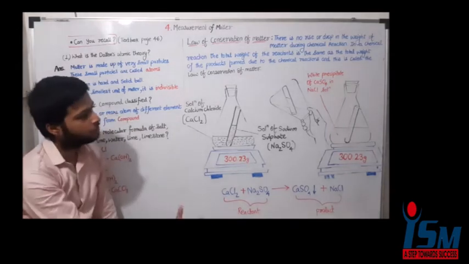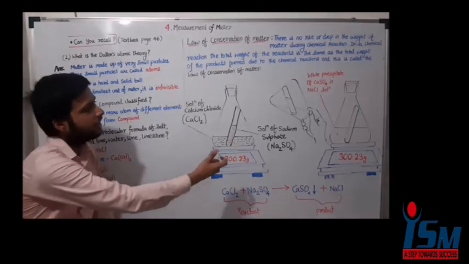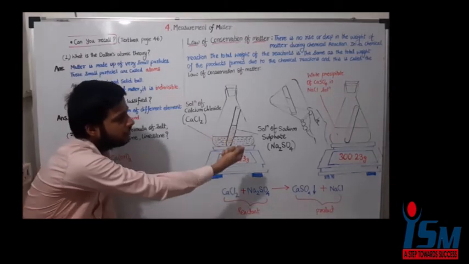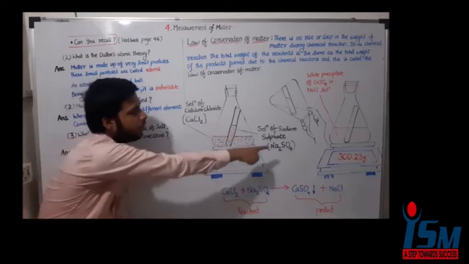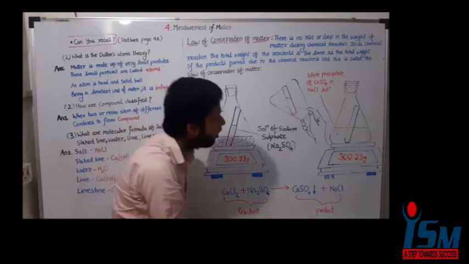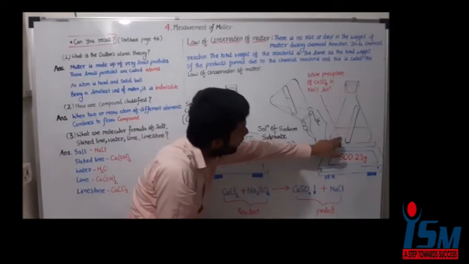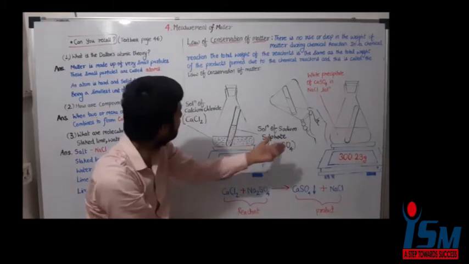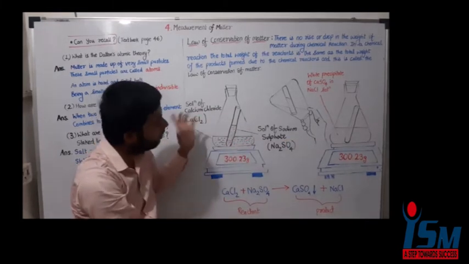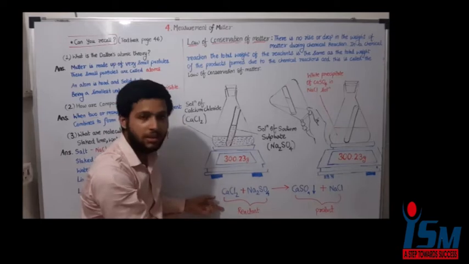Understood? Now the reaction takes place. Sir, what did we do? We turned the flask and kept on shaking it, mixing it. After mixing, what happened? The solution of sodium sulfate is mixed with the solution of calcium chloride. Let us see the reaction part.